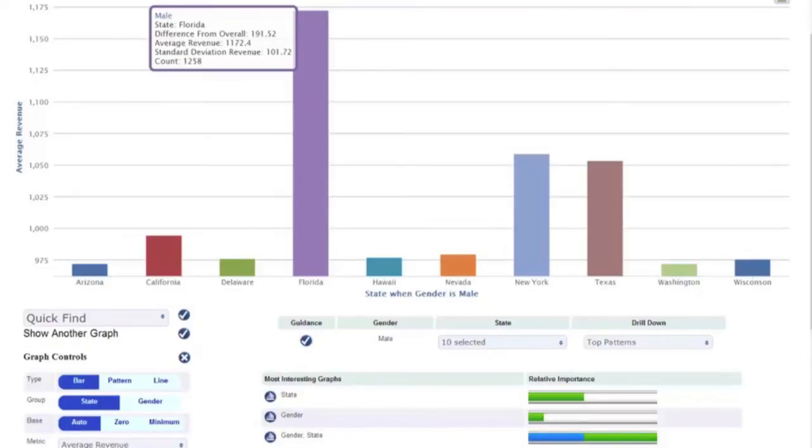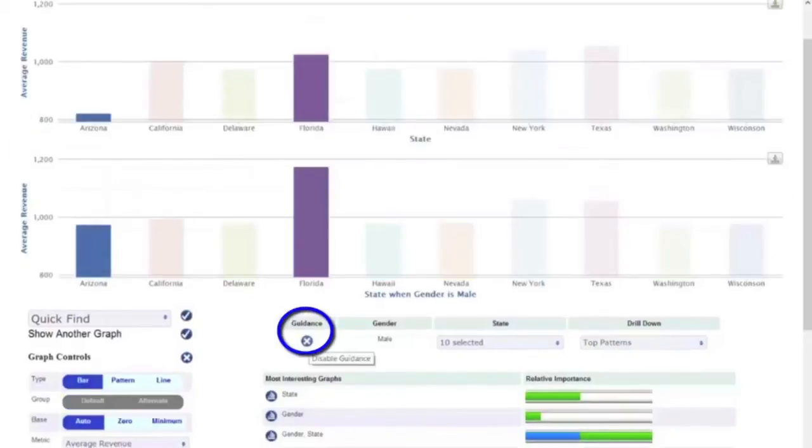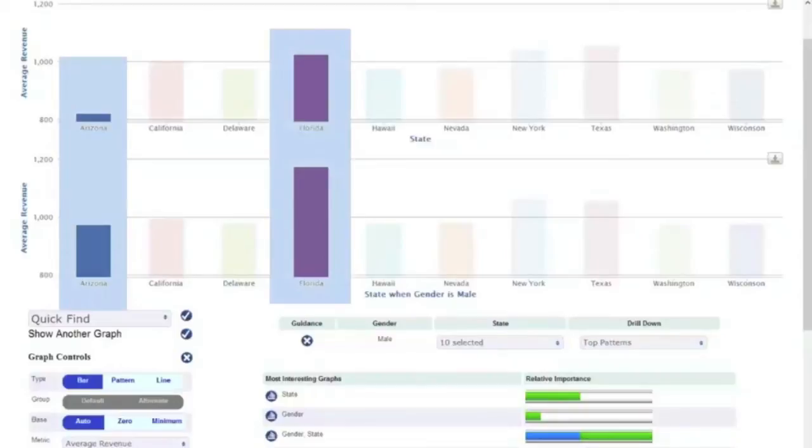So when you turn on the guidance feature, you can see that even though in general Arizona as a state is not profitable, men from Arizona are profitable. There are two interesting insights here, but with visual analysis, you would have only seen the obvious one.